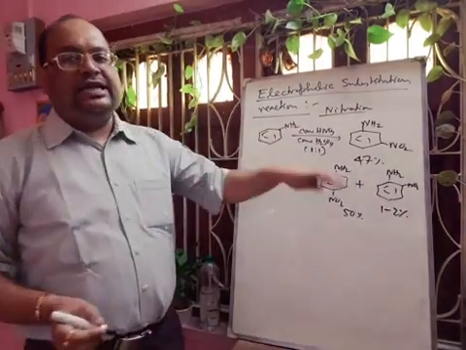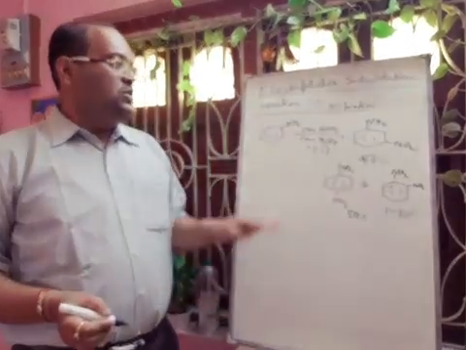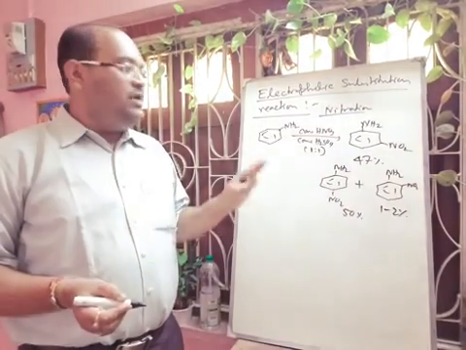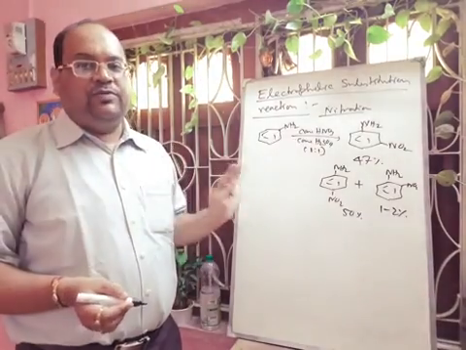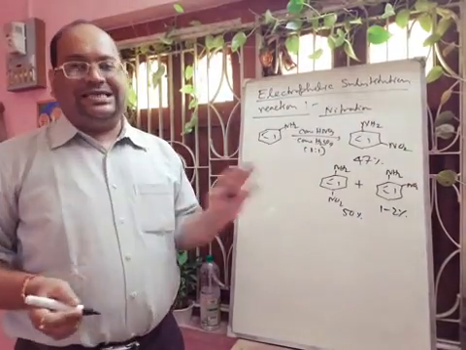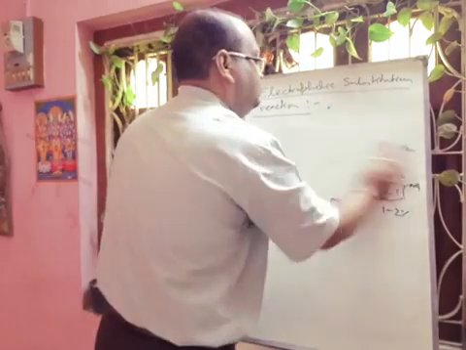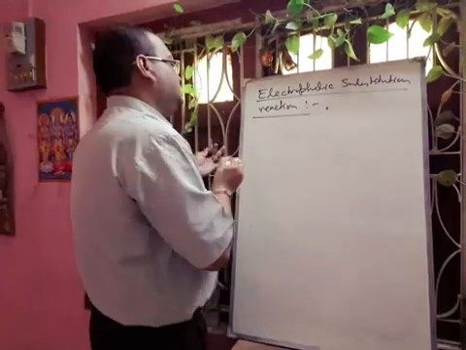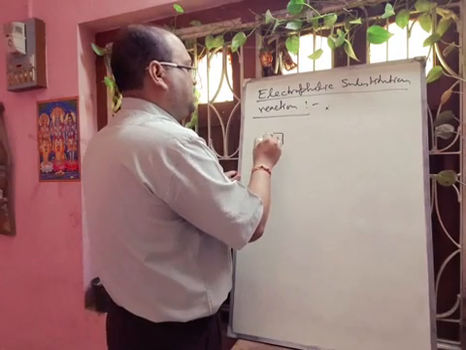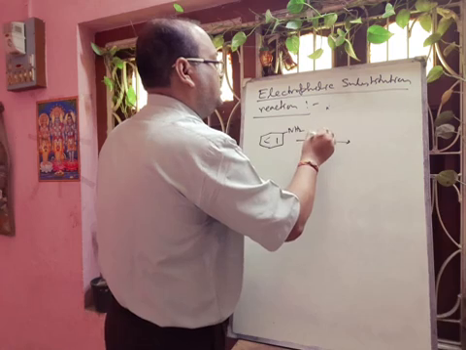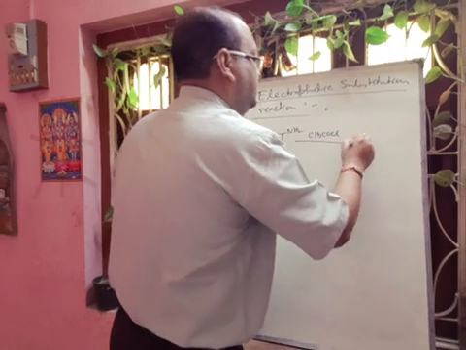Okay, so we are getting a mixture of compounds. So how to solve this problem? So nitration we have to carry out indirectly. First we have to protect the NH2 group by acetylation. So NH2 group is first protected by acetyl chloride.